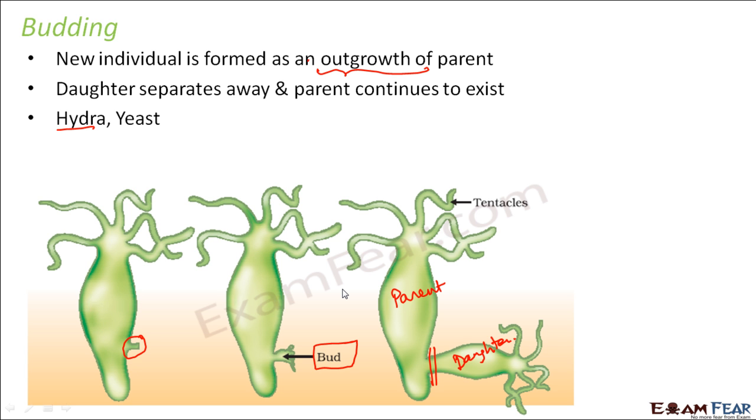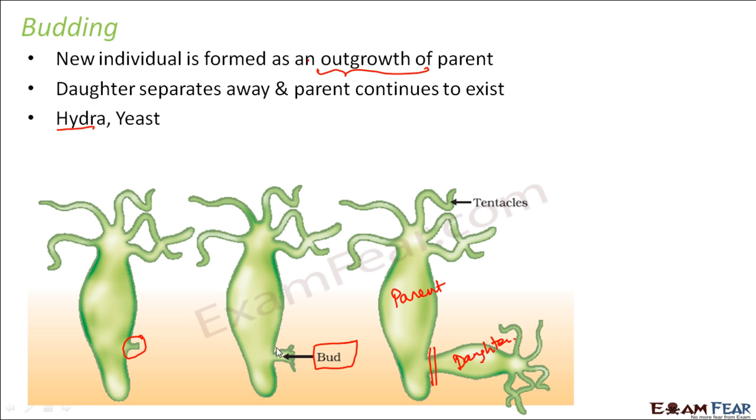So in this case, the parent also exists. It is not that after reproduction the parent itself will not exist, like how it happened in the case of fission. Because in fission, the parent organism does not exist anymore because the parent organism itself is splitting into two halves. But in this case, that is not the case. The parent organism will continue to exist and a daughter organism will be formed from this bud.